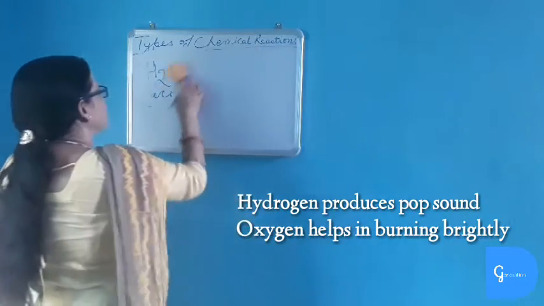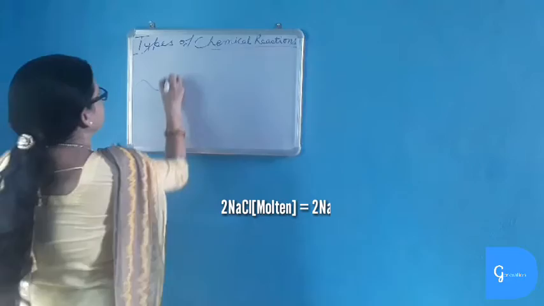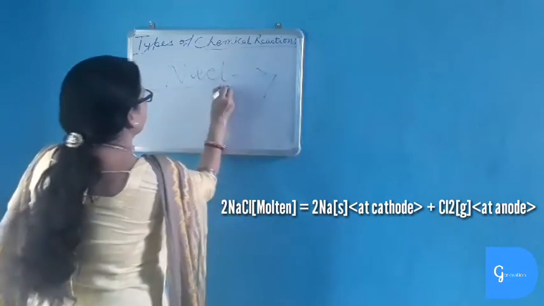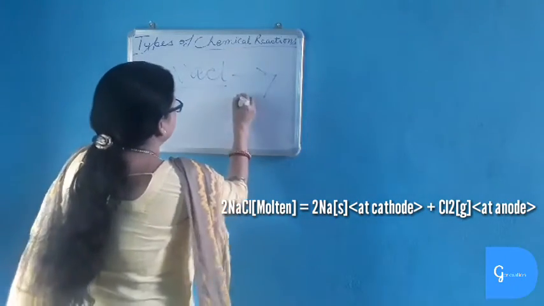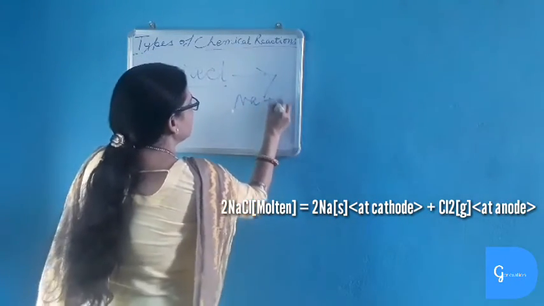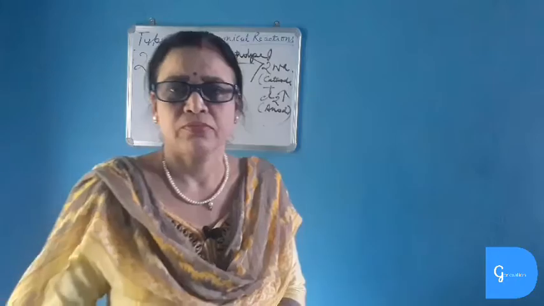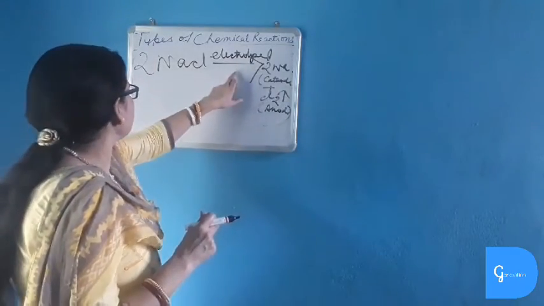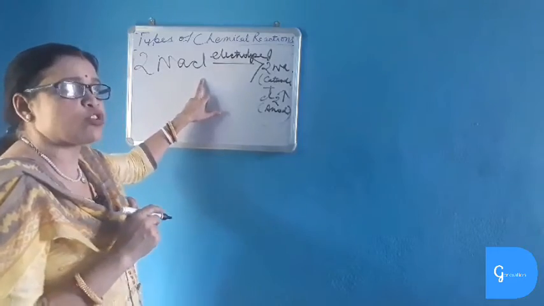Now another decomposition reaction by electricity. We know that when electricity is passed through molten sodium chloride, not aqueous solution, then sodium is collected at the cathode and chlorine will be collected at the anode. I have told you that during electrolysis of sodium chloride, molten sodium chloride is taken. Why not an aqueous solution of sodium chloride?